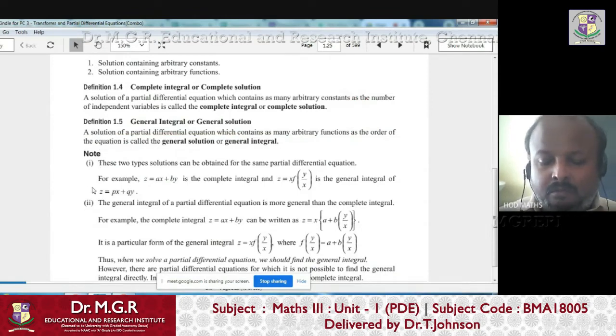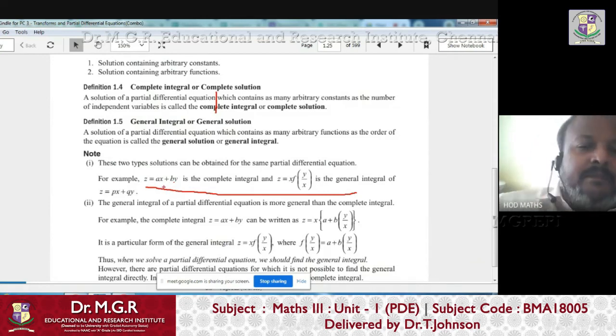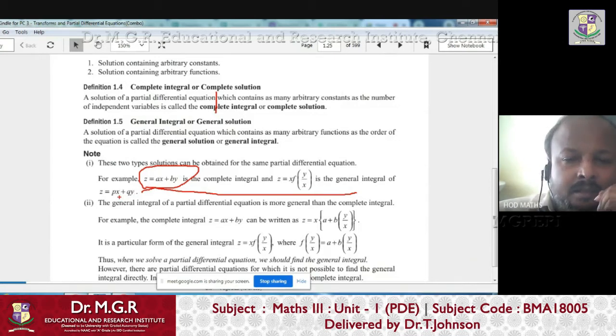So now you can jump from complete solution to general solution, right? Are you able to see this? z equals ax plus by. Can you call this a complete solution for a general PDE having two independent variables?